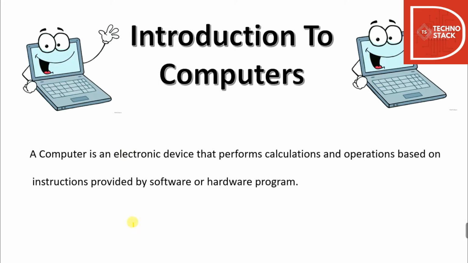Whenever you are introduced to any new thing, what is the basic thing that you do? You come to know about what the thing is. So the basic thing would be knowing the definition. Here we have the definition of computer: a computer is an electronic device.